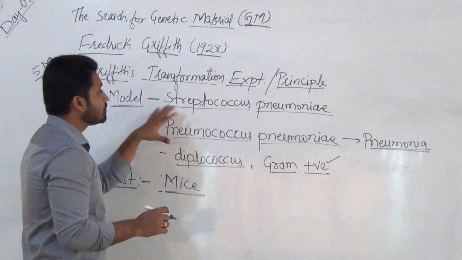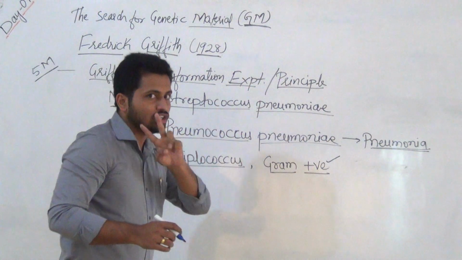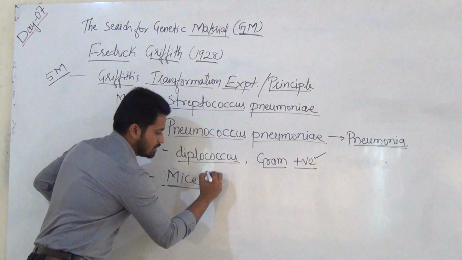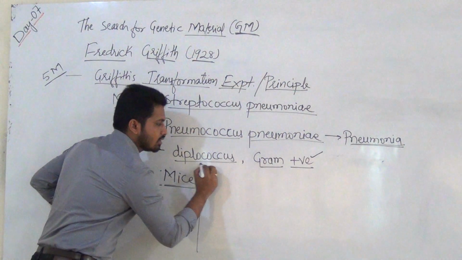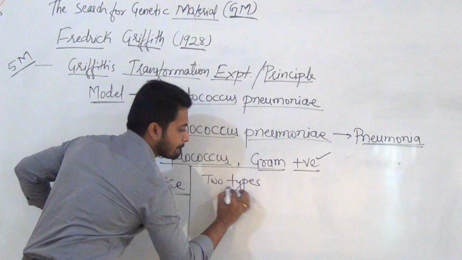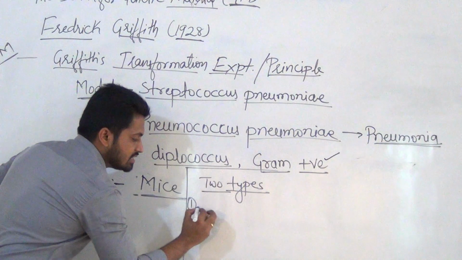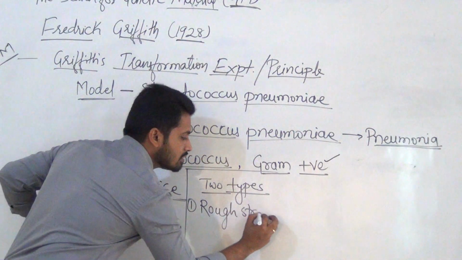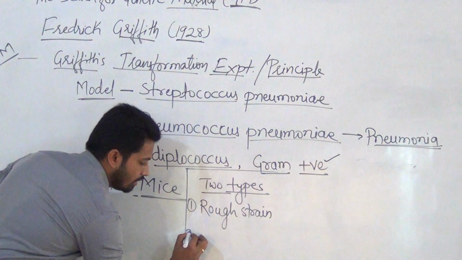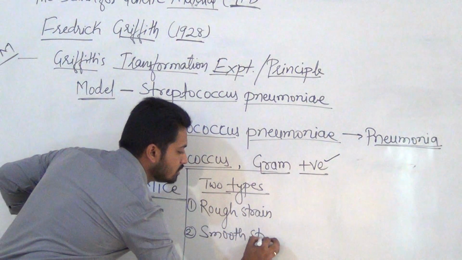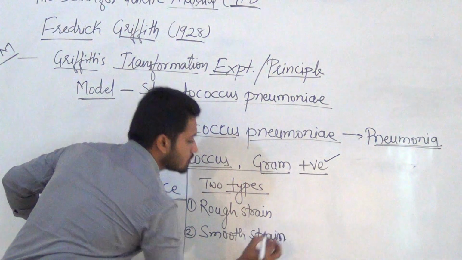Now coming to these bacteria, they are available in two forms. Here I will write, this bacteria have two types. First is the rough strain, and another type is the smooth strain.